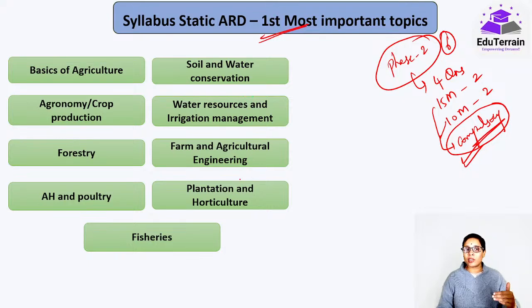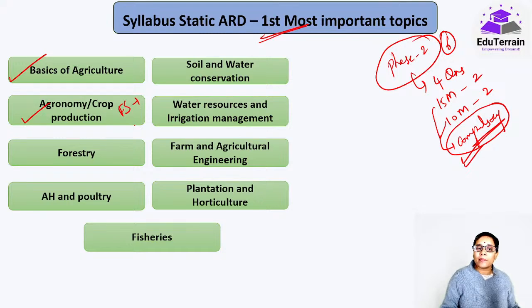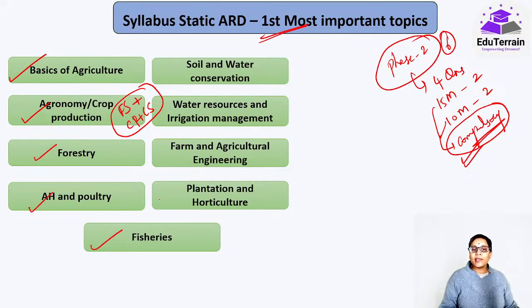When you start your preparation, you can start with the first set of topics, and once you complete this, you can go through the second set. The first set, as I have given here: basics of agriculture, agronomy or crop production. Here only you can put farming systems plus cropping patterns and cropping systems as well, because these are also important topics. Then forestry, animal husbandry and poultry, fisheries, plantation and horticulture, farm and agriculture engineering, water resources and irrigation management, and soil and water conservation. These are the most important topics.